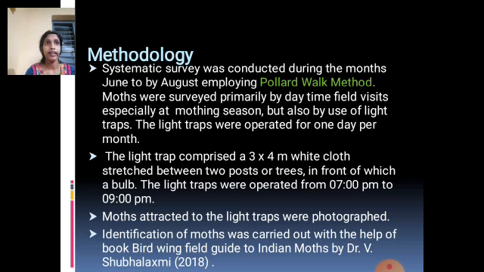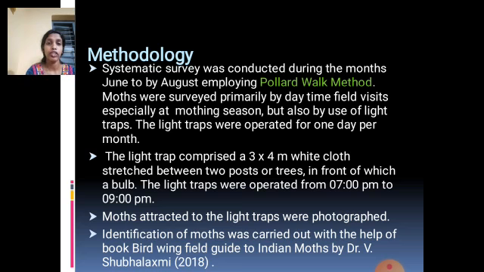At night time, it is best suited near the forest. You know that moths are attracted to light at night. So when they see the bulb, they settle on this white cloth, and after they settle, we take photos of these moths. This is how we collected the photos of moths in the daytime and night time.